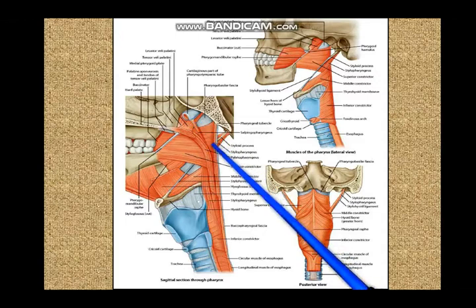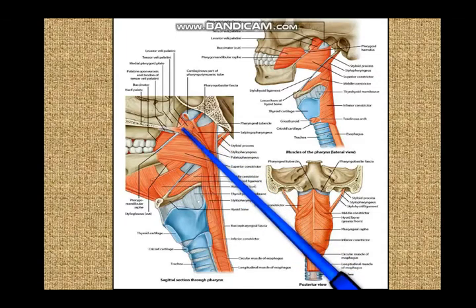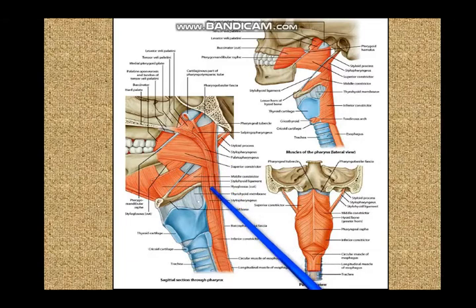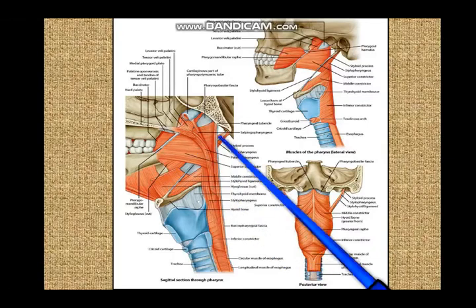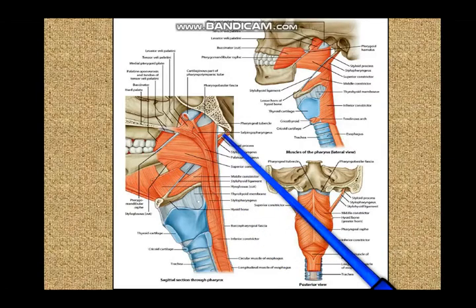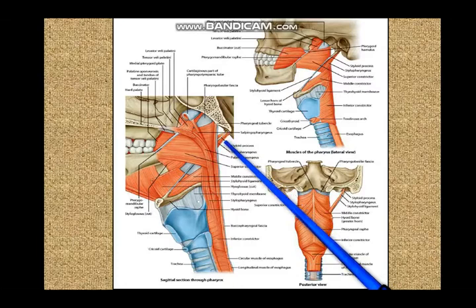Now of the stylopharyngeus, salpingopharyngeus and palatopharyngeus, the auditory tube has already penetrated the pharynx. So salpingopharyngeus is already inside the pharynx. The palate is also fully within the circular perimeter of the pharynx. So the palate is actually within the pharynx. So palatopharyngeus is also inside the pharynx. So both salpingopharyngeus and palatopharyngeus are already within the pharynx. But the styloid process is well outside the pharynx, as you can see in this diagram.